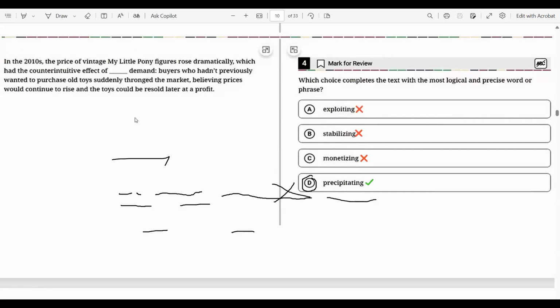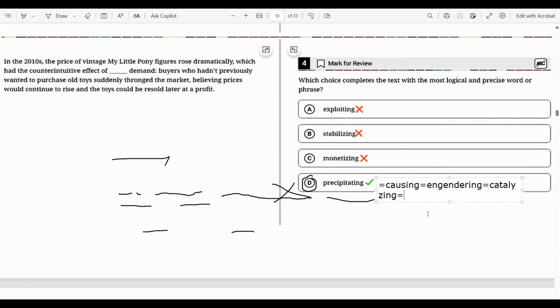But what is so tricky and unique with this question is that they use almost the same text with different options. Each time they might give different options with almost the same text and same idea. So far, the correct answers have been precipitating, if I'm not mistaken, causing demand, engendering demand, which also means leading to or causing demand. And there is also catalyzing, engendering, precipitating. So far, if I'm not mistaken, there should be more.